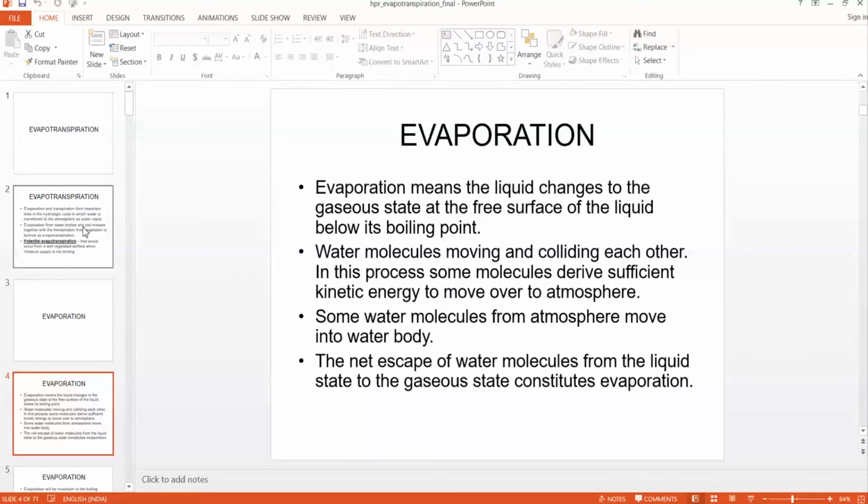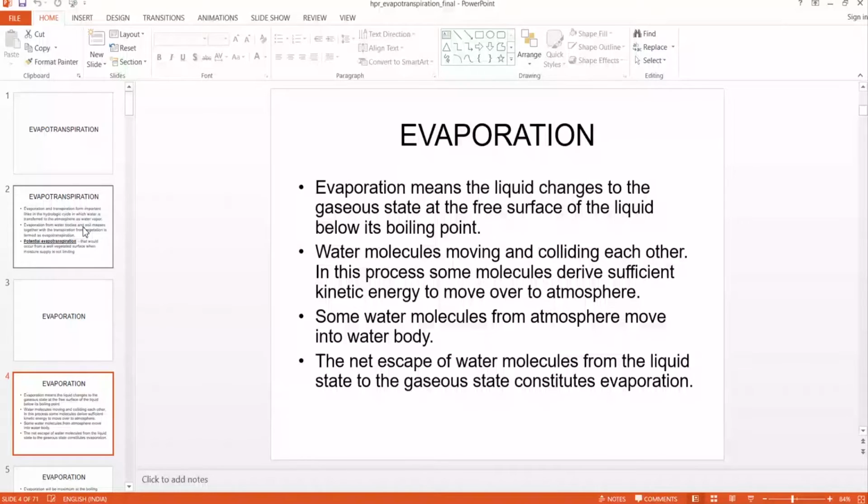During evaporation, not only do water molecules leave the water body to the atmosphere, but some water molecules from the atmosphere move back to the water body. When this to and fro, the outflow from the water body and the inflow to the water body, is equal, it is called saturated vapor pressure.